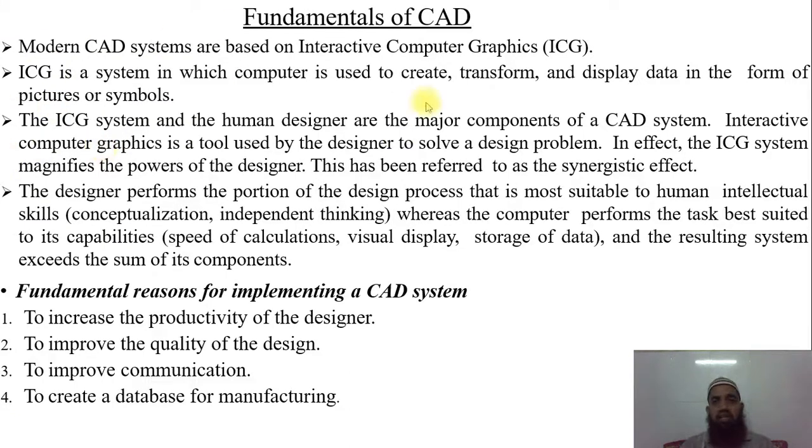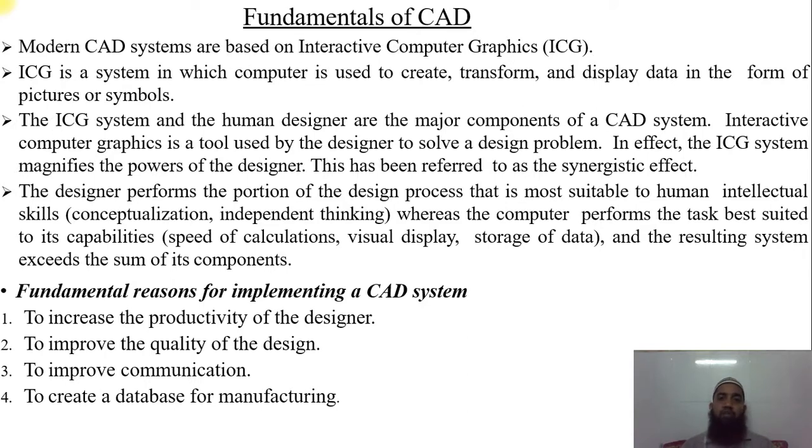The ICG system and the human designer are the major components of the CAD system. Interactive computer graphics is a tool used by the designer to solve the design problem. In fact, the ICG system modifies the power of the designer. This has been referred to as the synergetic effect. The designer performs the portion of the design process that is most suitable to human intellectual skills, while the computer performs the tasks best suited to its capability, like speed of calculation, visual display and storage of data.